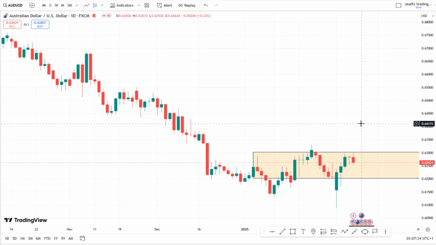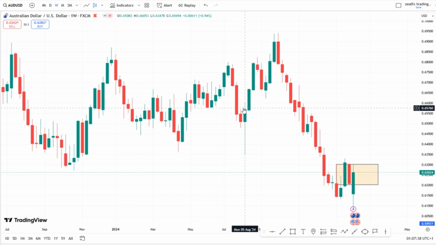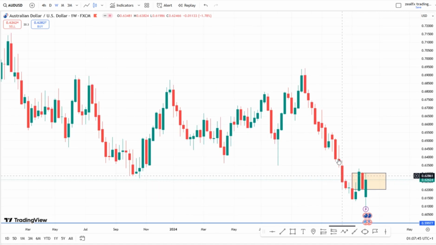Australia USD on my weekly chart. Let's go to the weekly chart. Australia USD on the weekly chart closed on this resistance level. So long as we have price at this resistance level, then we also have a downtrend structure. We expect the Australia USD to continue to push lower this coming week.